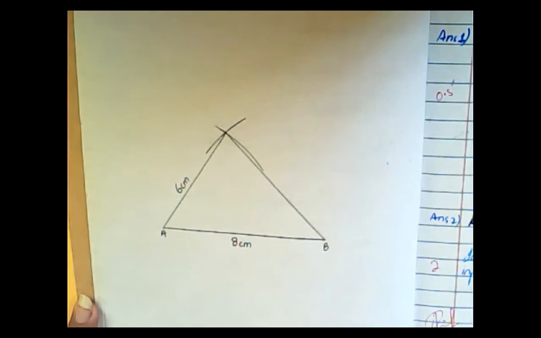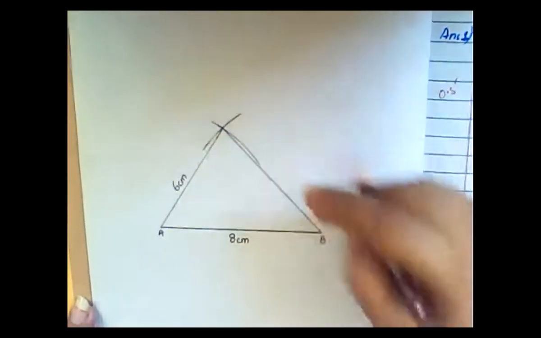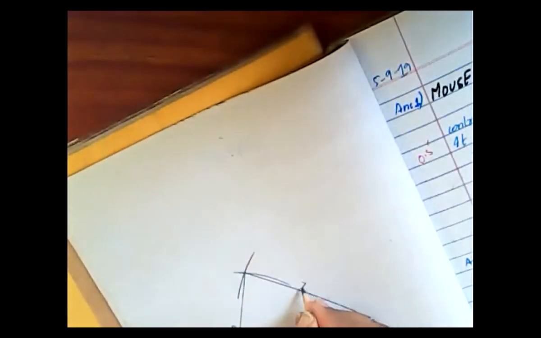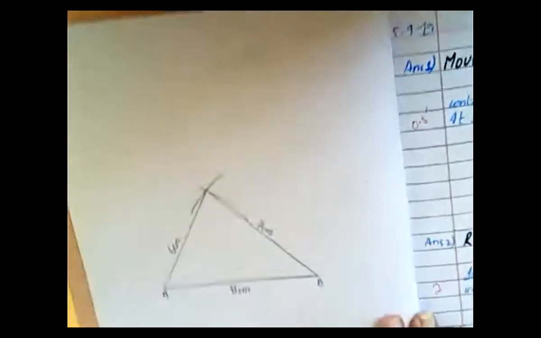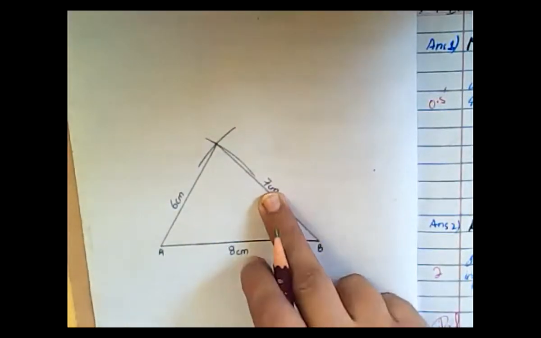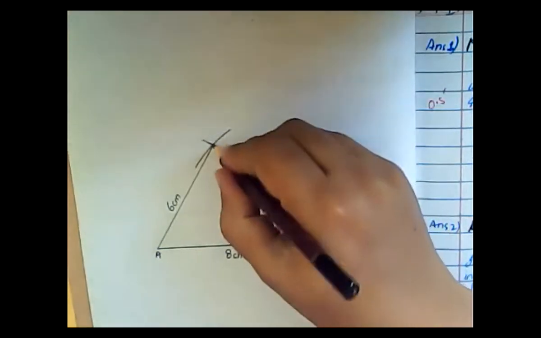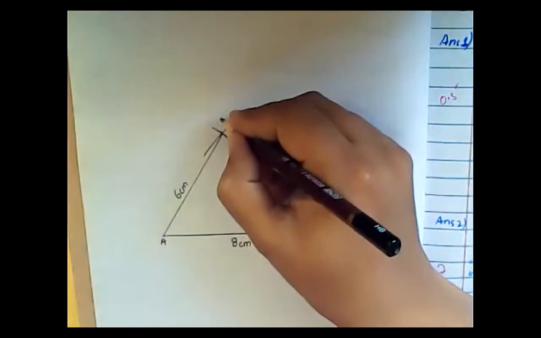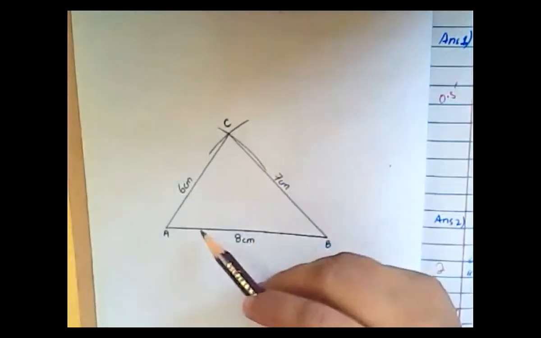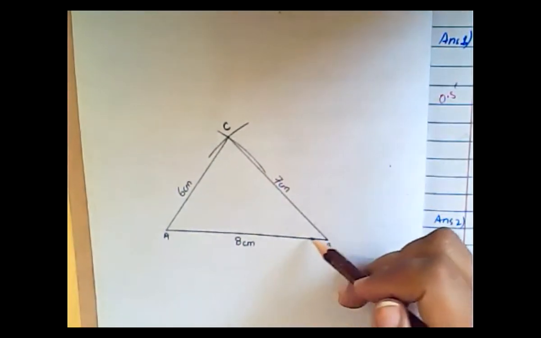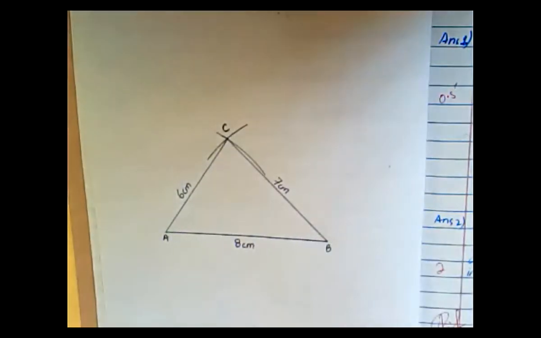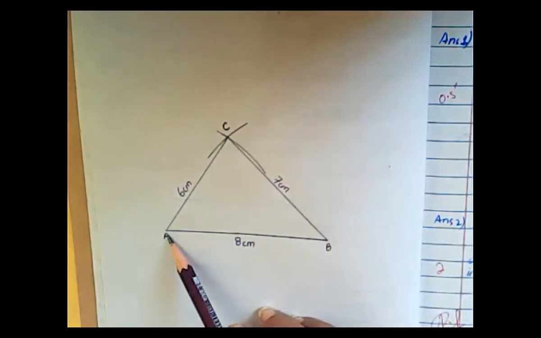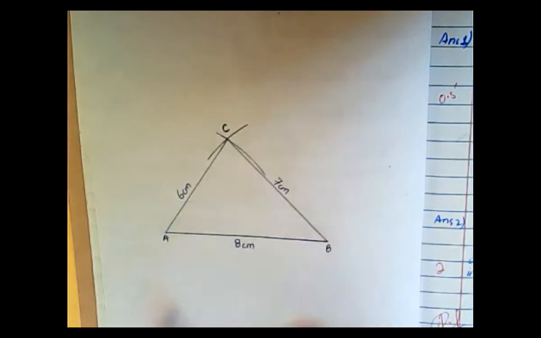Clear? Is it clear? And now it is equal to what? It is equal to 7 centimeter. So I'm going to write it down here that this is equal to 7 centimeter. Now this is A, this is B, and this point will now be called C. So this is the required triangle A, B, and C. Okay, this is your required triangle A, B, C.